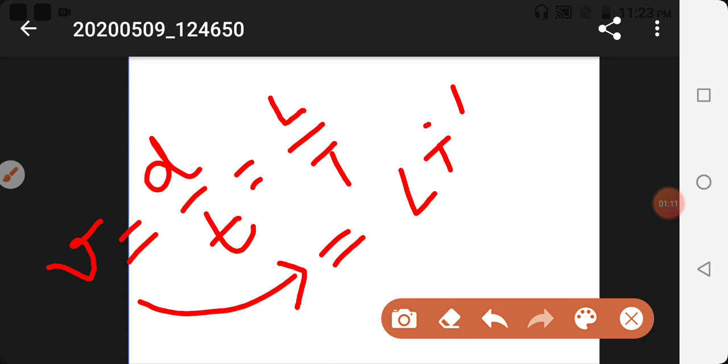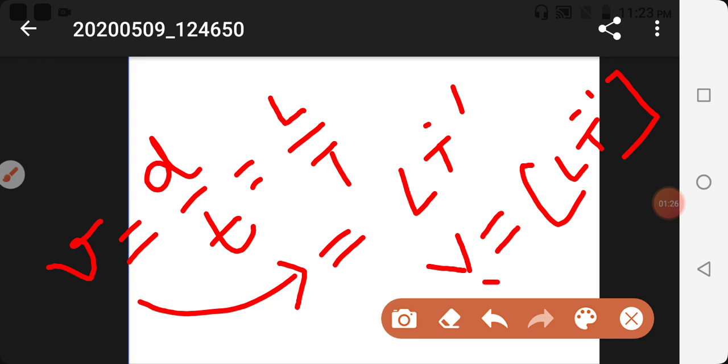When we are asked to write it in a standard form, you will write v is equal to L t minus 1. Okay, so this is the dimensional formula of velocity. So wherever you see L t minus 1, you can easily understand that it is showing velocity and that it depends on two dimensions. Take one more example.